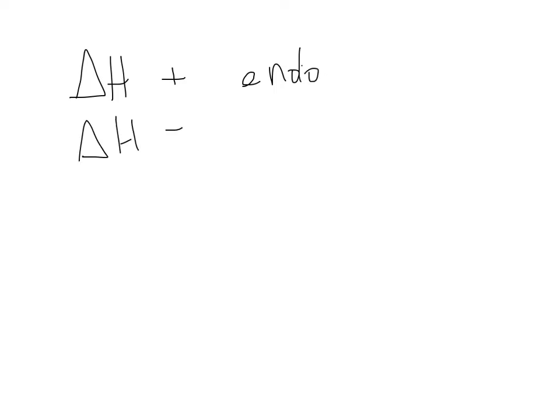Alright, let's recap what we know so far. First off, there was delta H, and delta H represents heat, it represents energy. When we talk about delta H, we're talking about the change in energy. So if something produces a delta H that's positive, that means it's endothermic. In this case, it's a reaction that requires energy. If something makes a delta H that is negative, that means it is exothermic. This is a reaction that releases energy.